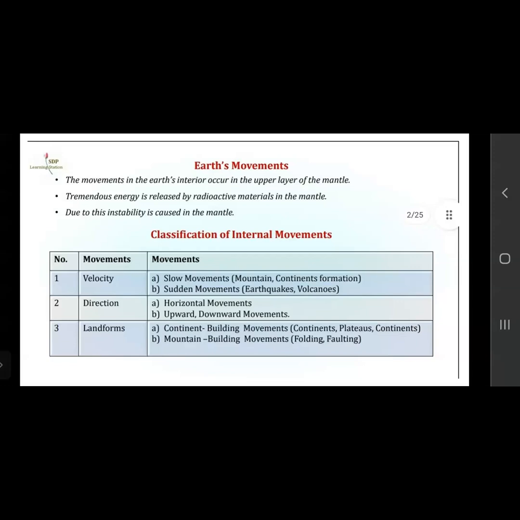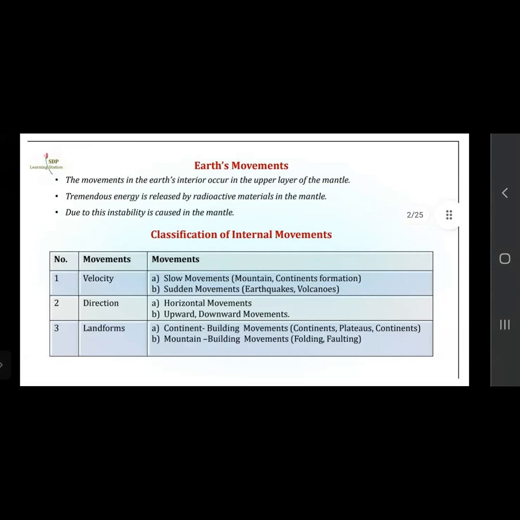When sudden movements occur, earthquakes take place and volcanoes erupt. It is the sudden shaking of the earth, we can say.